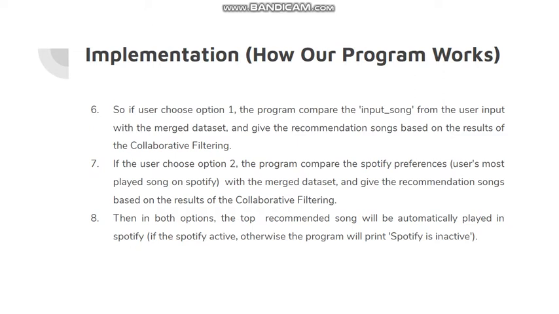If the user chooses option 2, our program will compare the Spotify preference, or the user's most played songs on Spotify, with the merged dataset, and give the recommended songs based on the result of the collaborative filtering. In both options, the top recommended song will be automatically played in Spotify if Spotify is active. Otherwise, if Spotify is inactive, the program will print that Spotify is inactive.